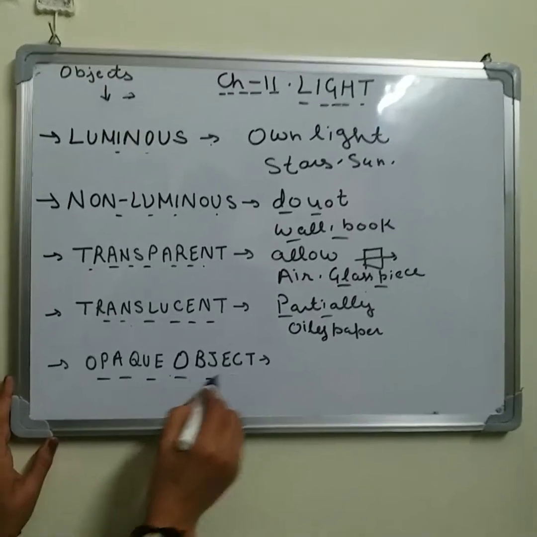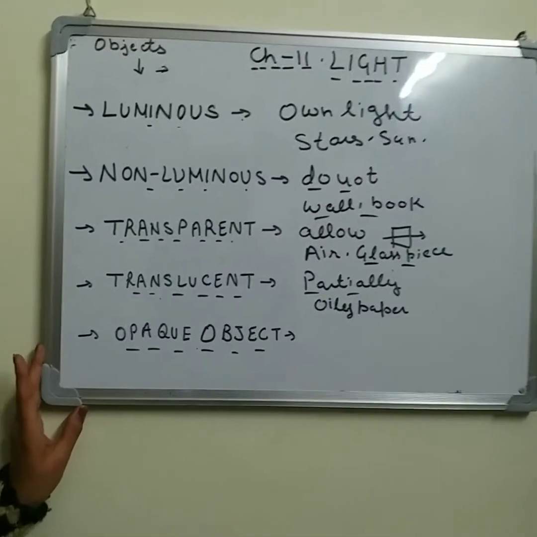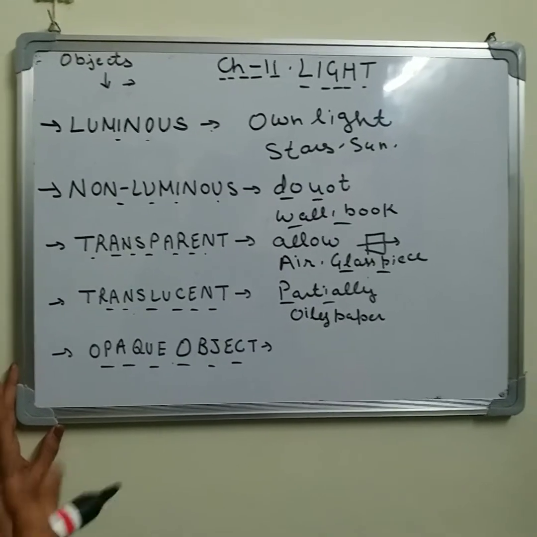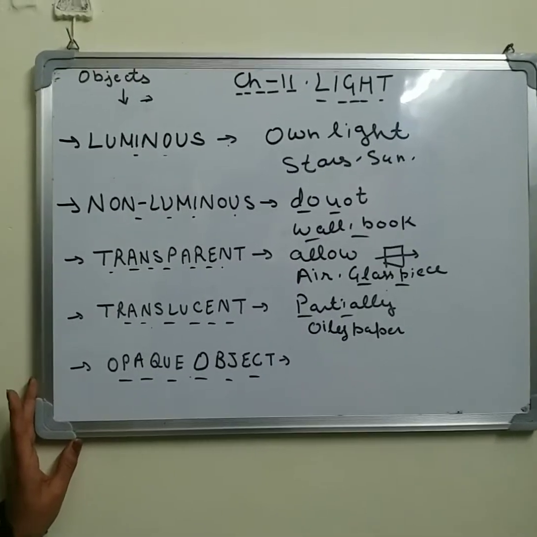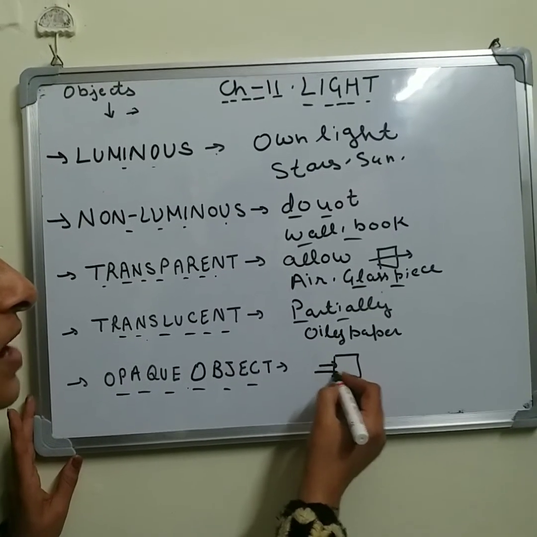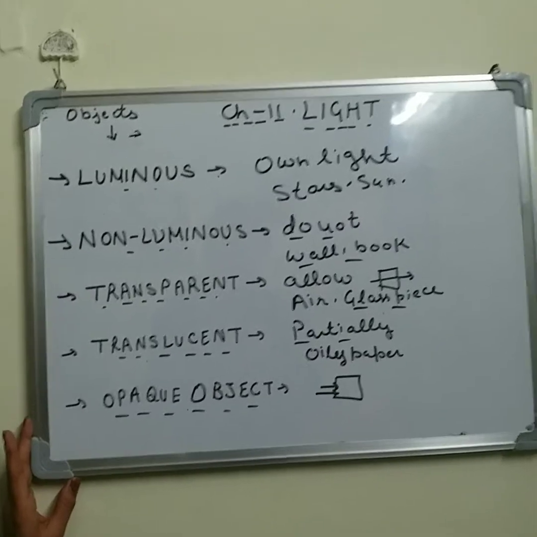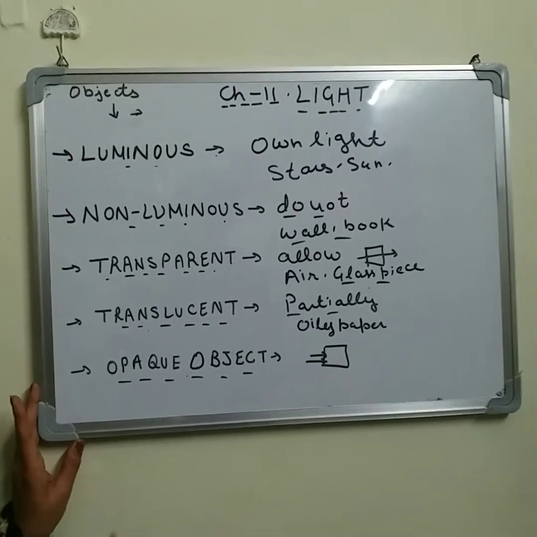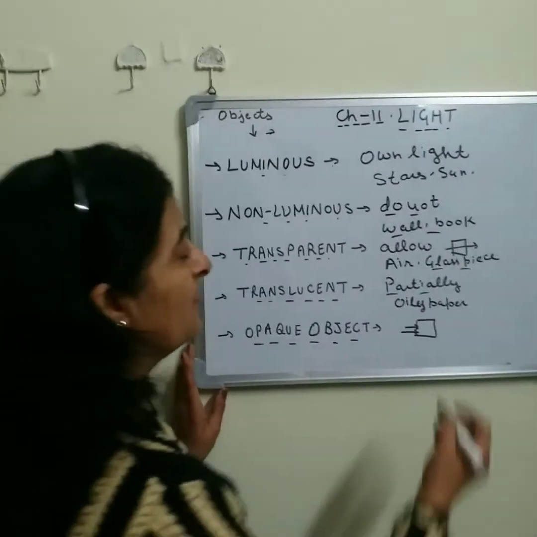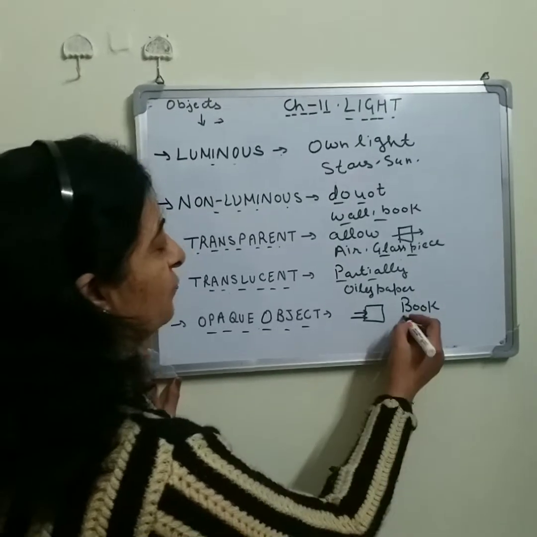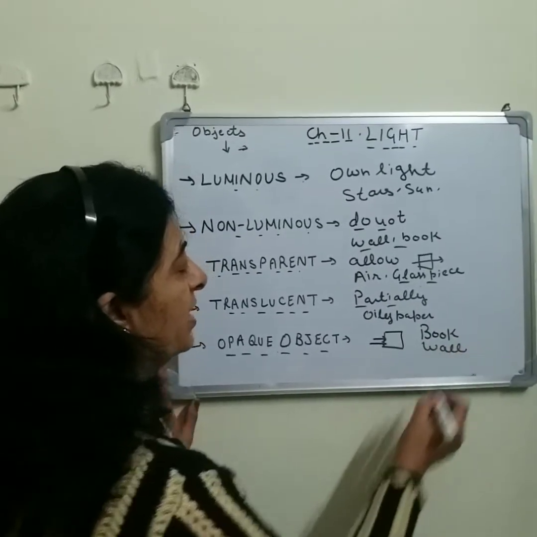Opaque objects are those objects through which we are not able to see, because they do not allow light to pass through them. And that's why we are not able to see through them. For example, a book is an example of an opaque object. A wall is an example of an opaque object.